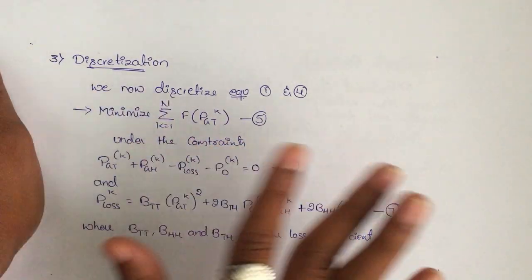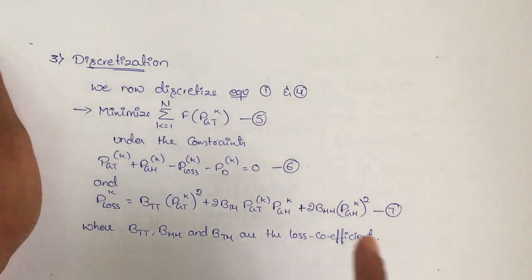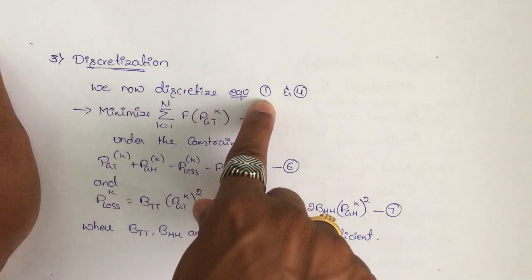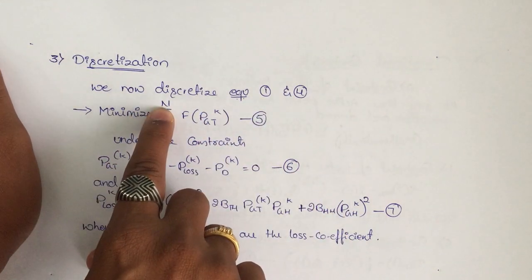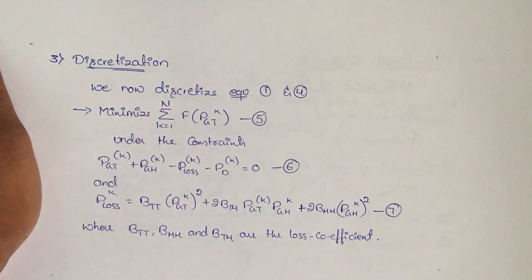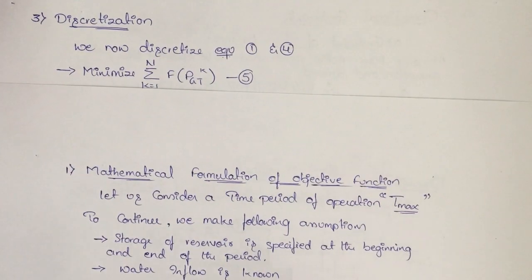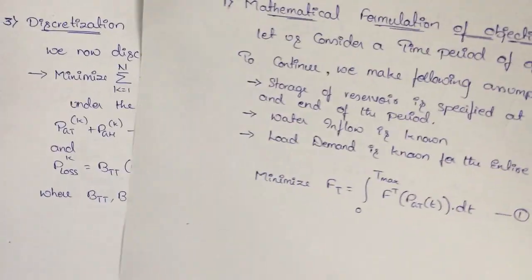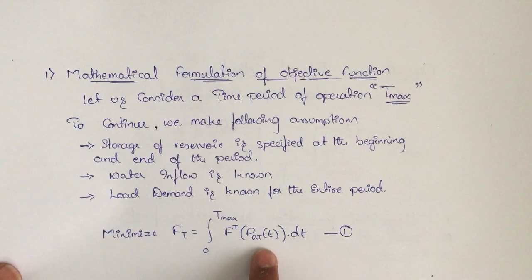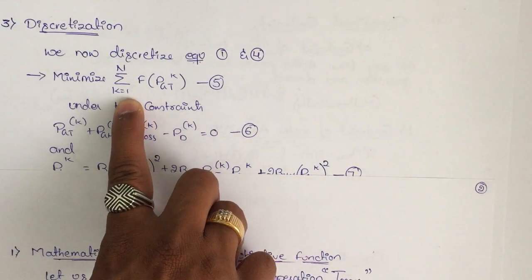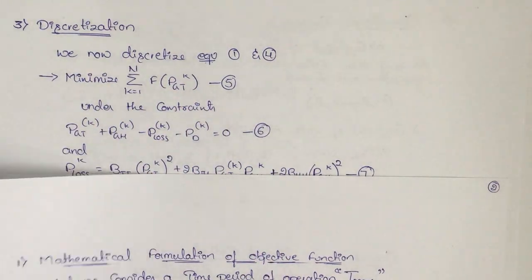And now we are going to discretize equation 1 and equation 4. Equation 1 was F of T, where we were going to minimize the cost function. Now we are going to minimize a summation; previously it was integration from 0 to t max of f of PGT, and here it is summation of k equal to 1 to n of f of PGT k. Now we are going to discretize equation 1.